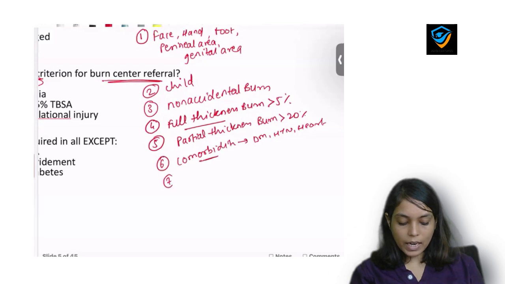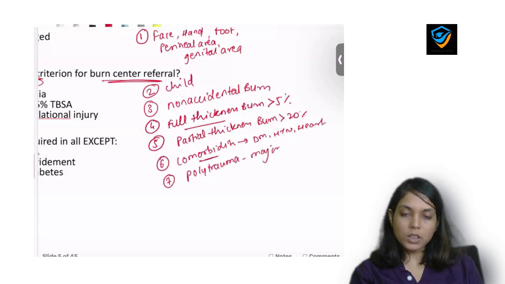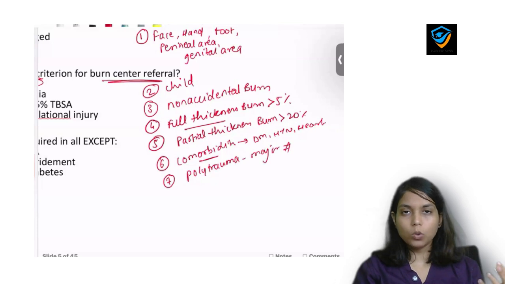And the 7th criteria is when there is involvement of polytrauma, like if patient is having major fractures. What are the major fractures? Fracture to the shoulder, fracture to the tibia, fracture to or a dislocation of the hip.